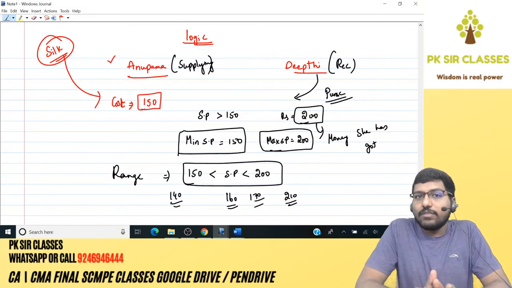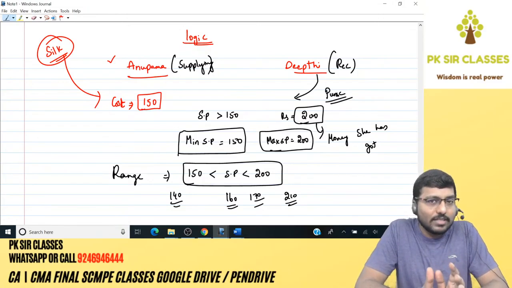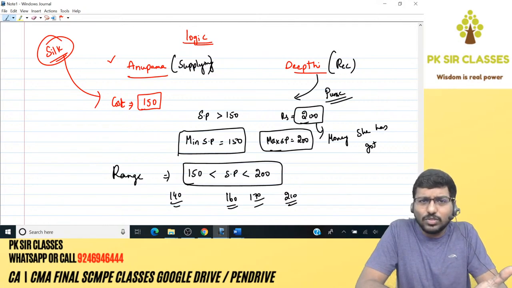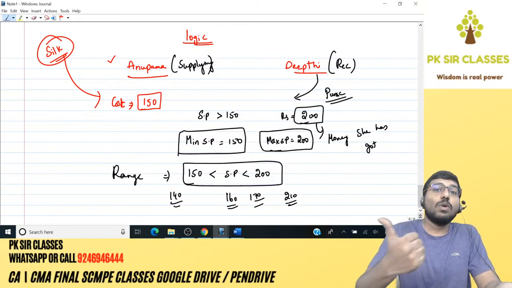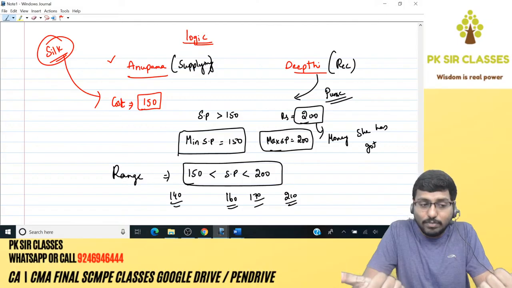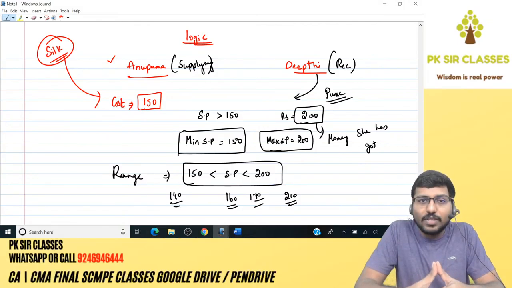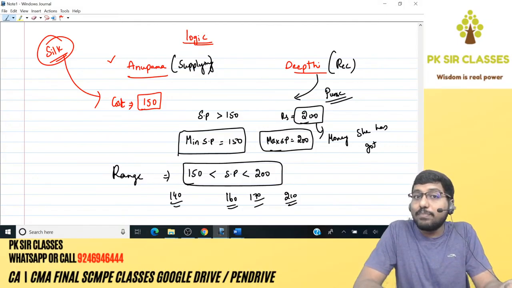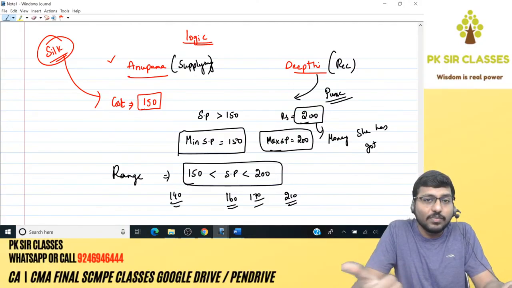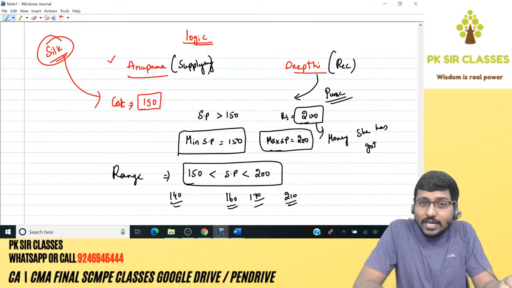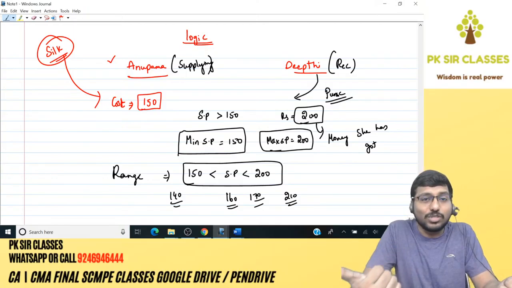So from this, what you have to understand logically, to fix a selling price or transfer price, because transfer price is also a selling price, to fix a TP, you should know the money that has been spent by the supplying division. You should know the money that the receiving division possesses. Between them will be your answer. The money that supplying division spent, the money that receiving division possesses.